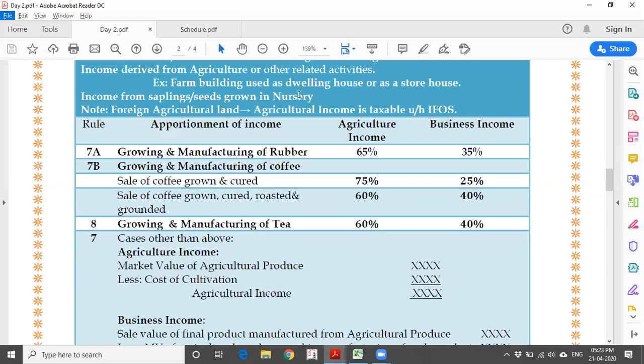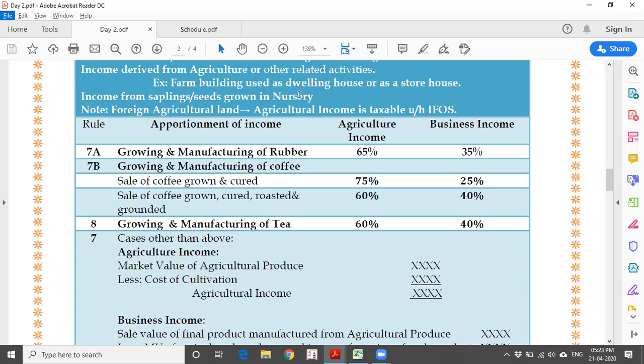And not only that, say for example, coconut. Yes, I am a grower of coconuts. I have the trees. Out of coconut, there are so many sub-products available. Out of that, if I do some processing and make some mats or gunny bags, whatever, there is a process of manufacturing of some item out of agriculture produce as well. So how are you going to deal with this kind of case, where there will be a combination of both agriculture income as well as business income? How are you going to deal with this situation? That's what we are discussing.